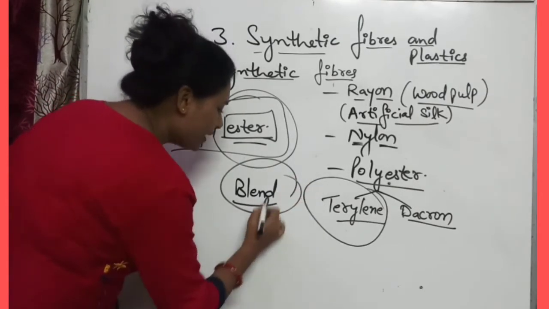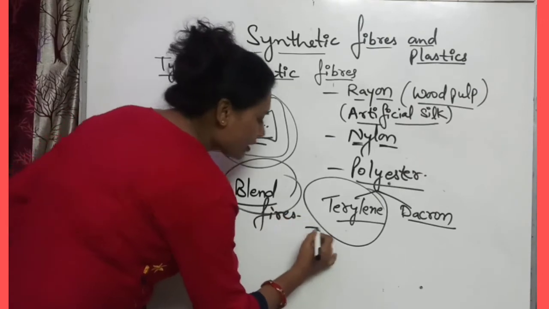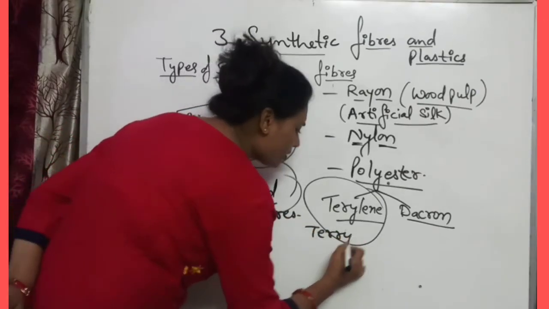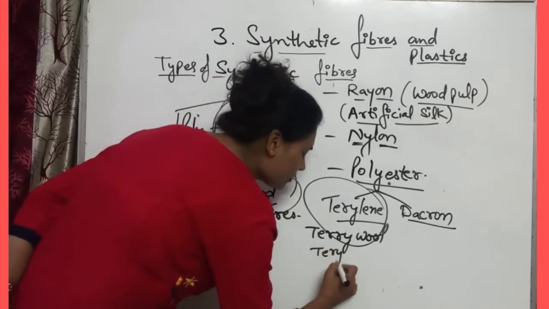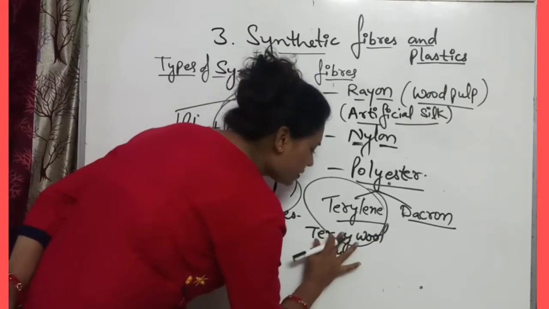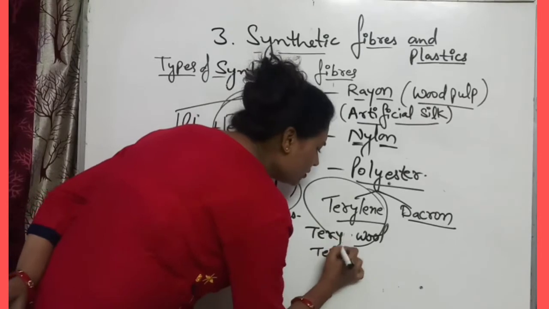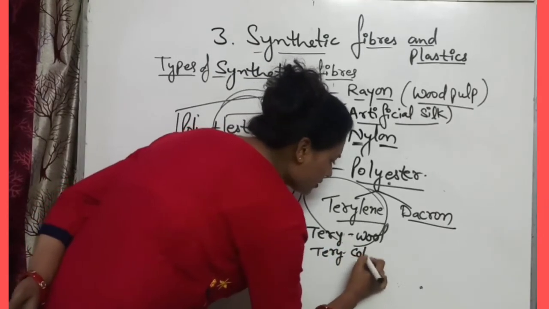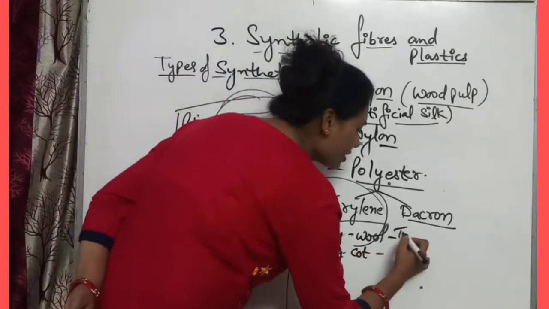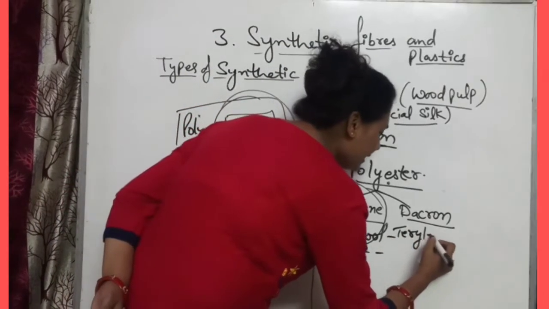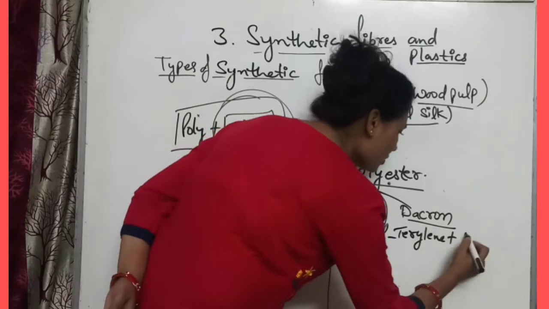So blended fibers are formed like terry wool, terracotton, like that. So terry wool is formed by the mixture of terylene plus wool.